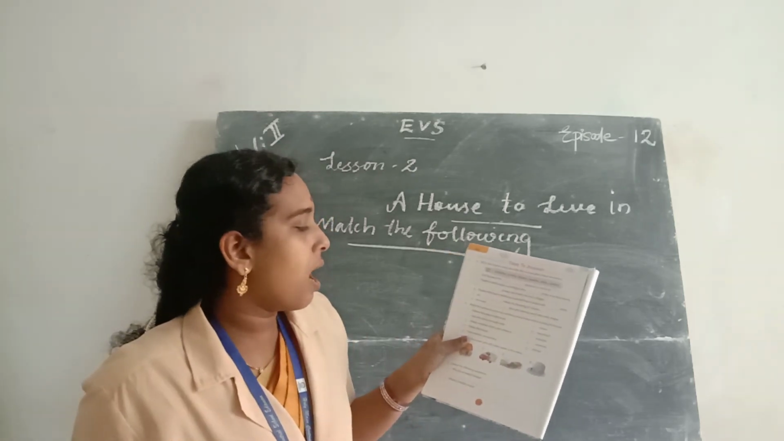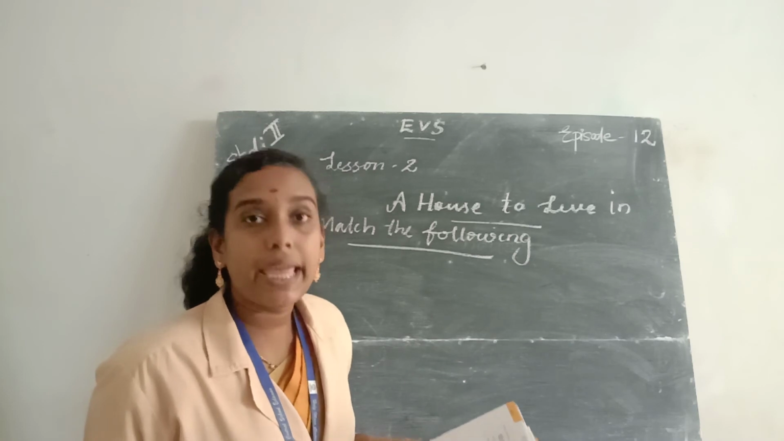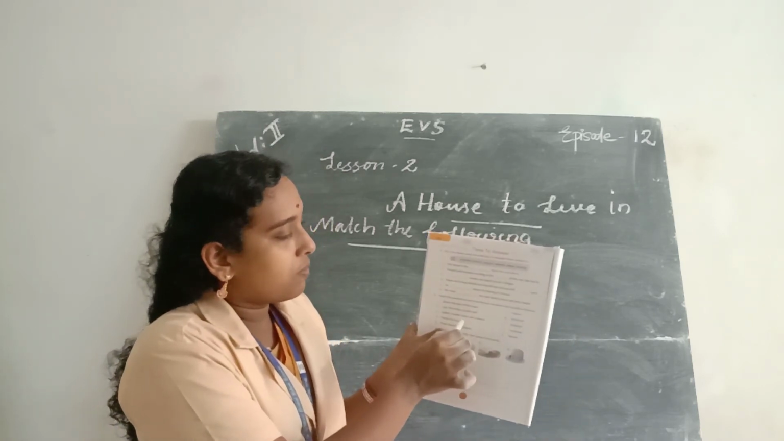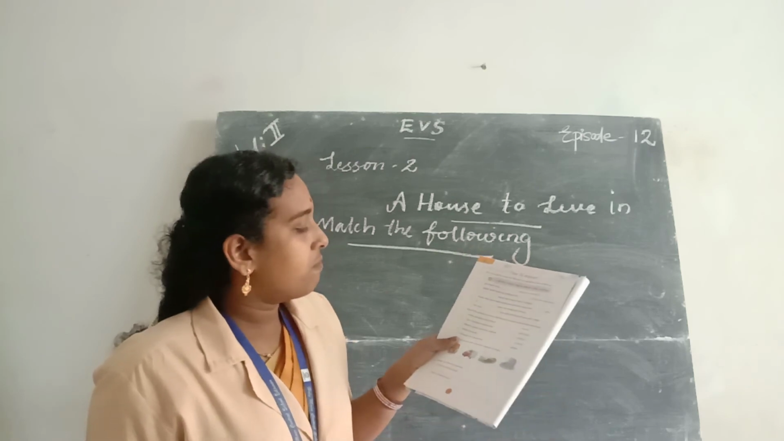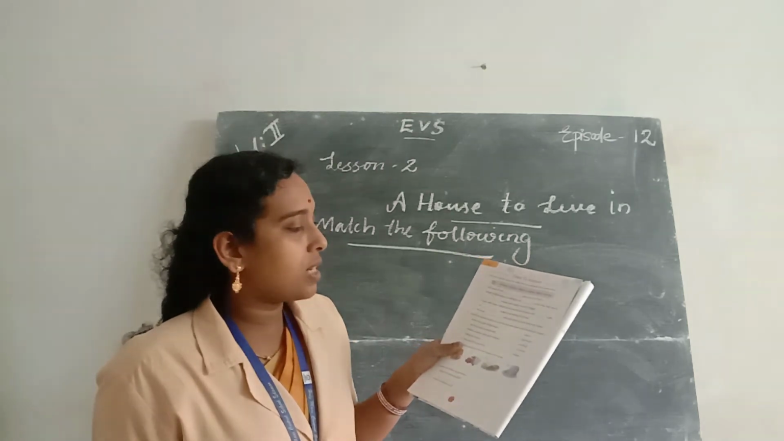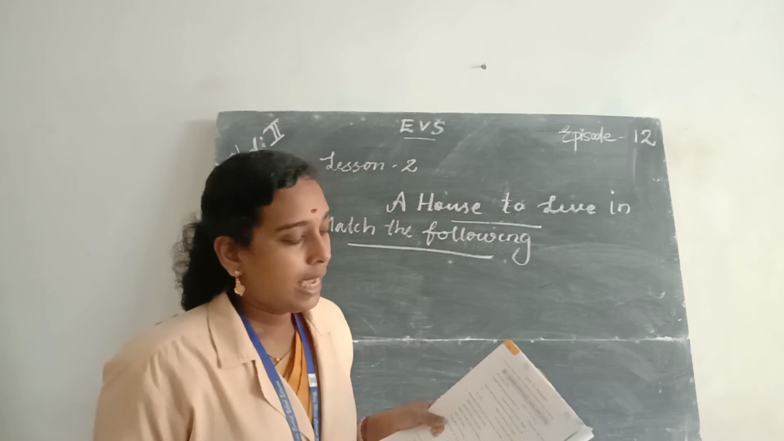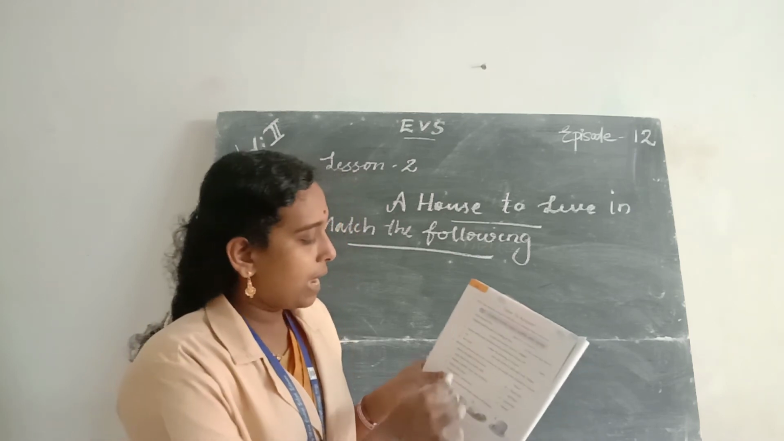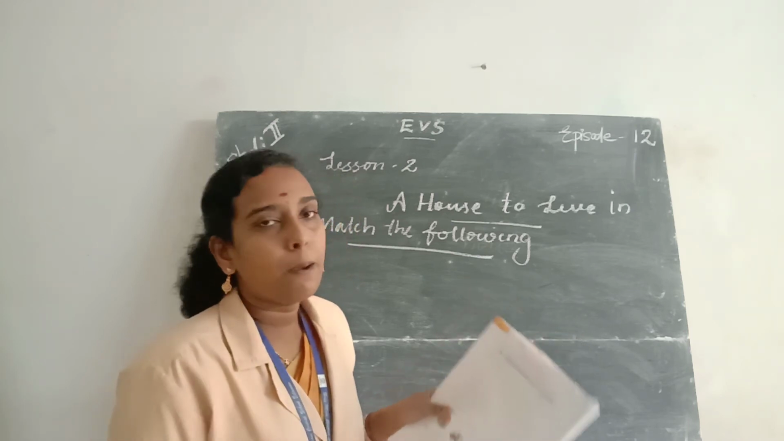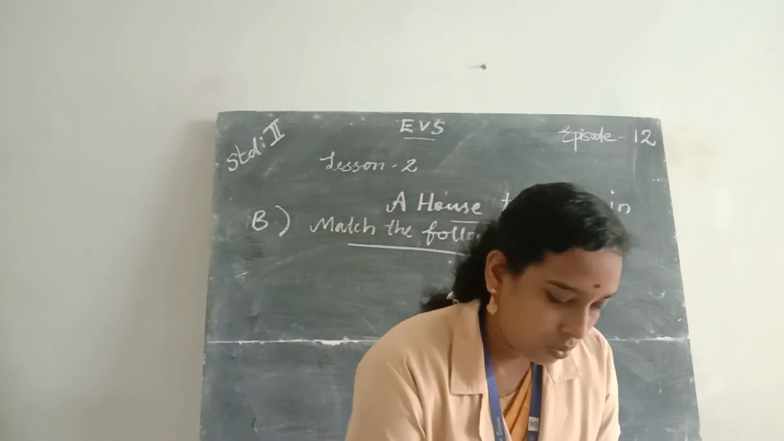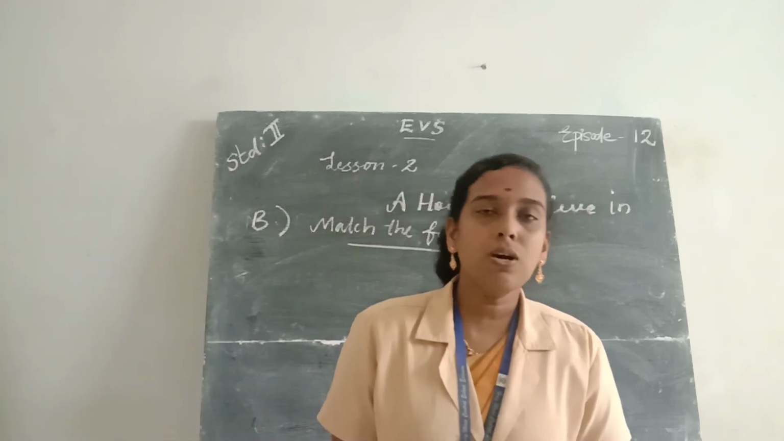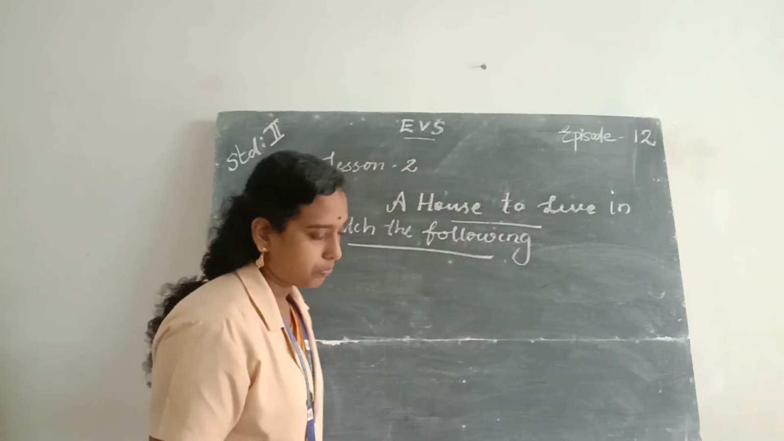Then paint the house. Who paints the house? Painter. So match the fourth one with option E, painter. Then fifth one, fixes electric connections. Who fixes the electric connections? Electrician. So match fifth one with option B, electrician. Okay, so do the answers in your textbook by using a pencil.